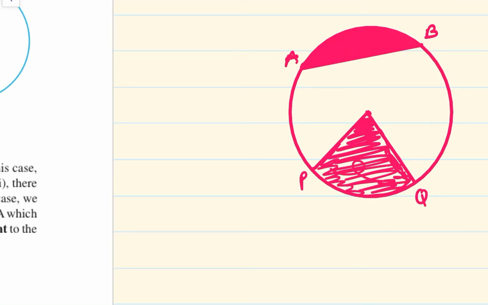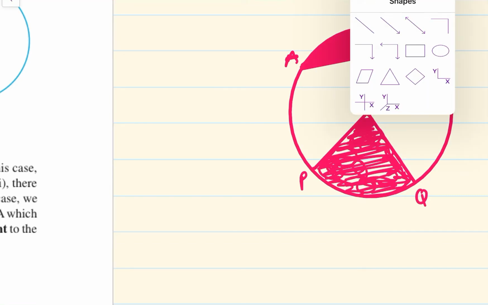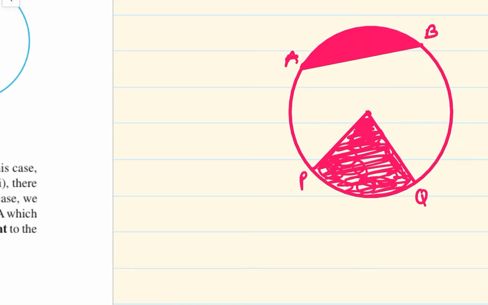This portion is called the sector of the circle. And we are familiar with another chord, the longest chord, that is the diameter.